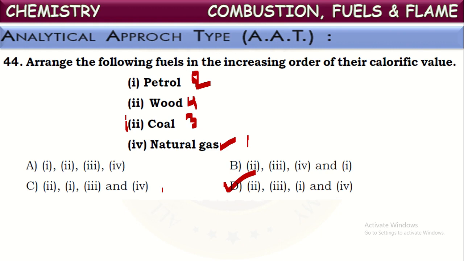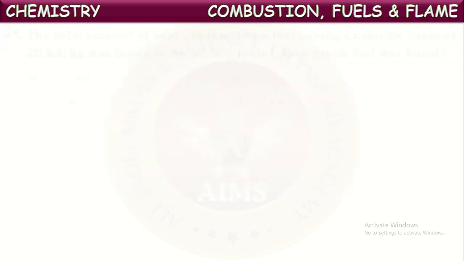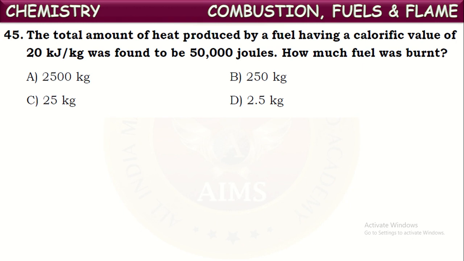Calorific value means the amount of heat energy liberated when 1 kg of fuel is completely burnt. Generally, gaseous fuels have greater calorific values than liquid fuels and even solid fuels. Okay, this is about calorific values. Next, one more question.